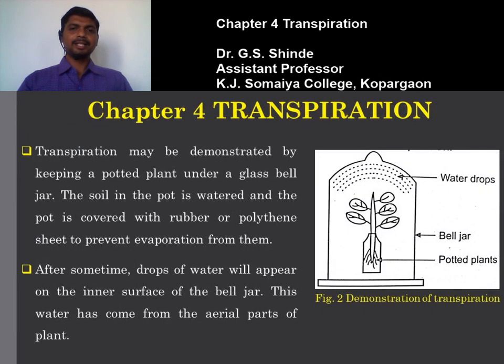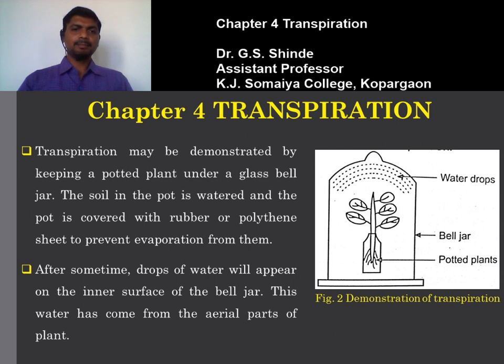Transpiration can be demonstrated by keeping a potted plant under a glass bell jar. So in the figure I am going to demonstrate the phenomenon of transpiration. We put a potted plant under a glass bell jar. The soil in the pot is watered and the pot is covered with a rubber or polythene sheet to prevent evaporation from it, to prevent water loss from the surface. This arrangement is done in such a way that the water loss takes place only through the aerial part of the plant.